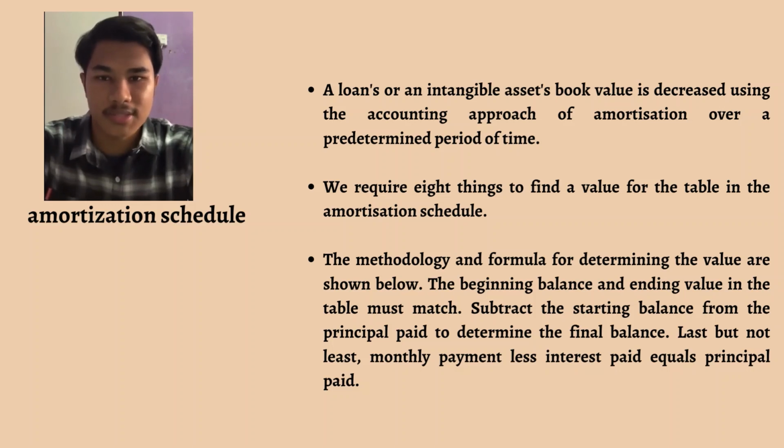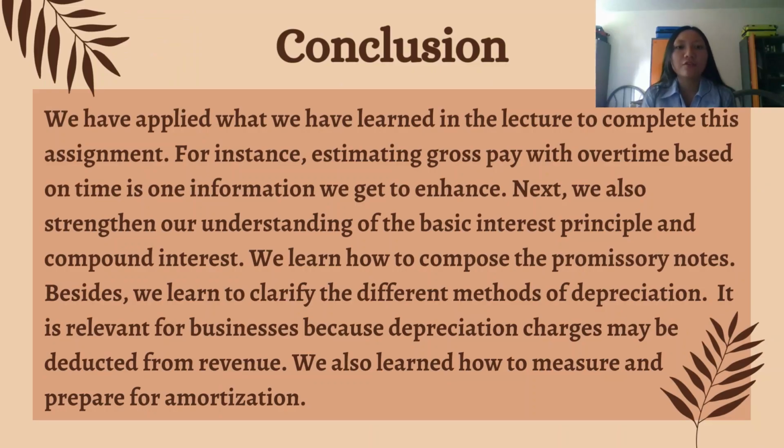For question B, we make an amortization schedule. Amortization is the accounting approach by which the book value of a loan or an intangible asset is decreased over a predetermined period of time. We require eight items to find the values in the amortization schedule. The methodology and formula for determining the values are shown below. The beginning balance and ending value in the table must match. We also subtract the principal paid from the starting balance to determine the final balance. Last but not least, monthly payment less interest paid equals principal.